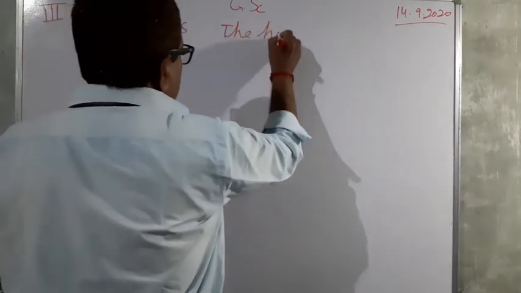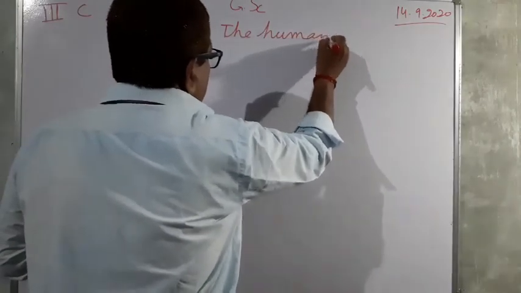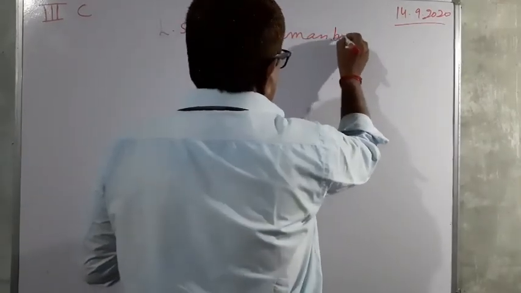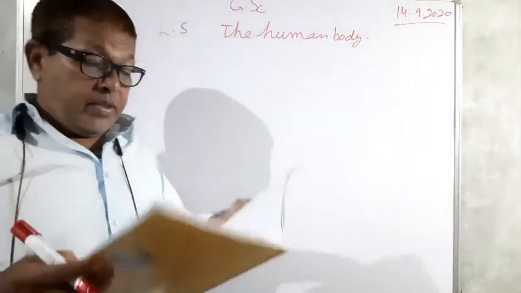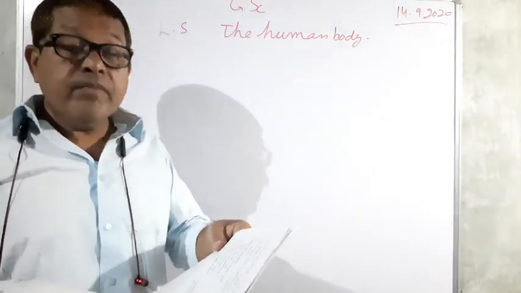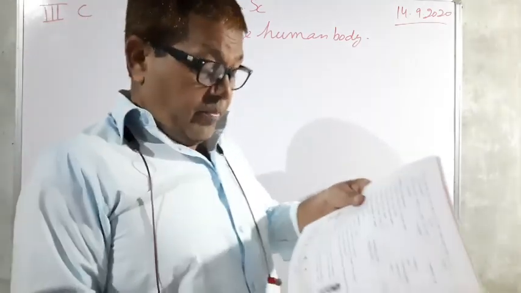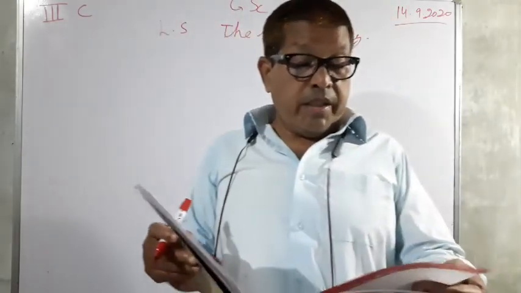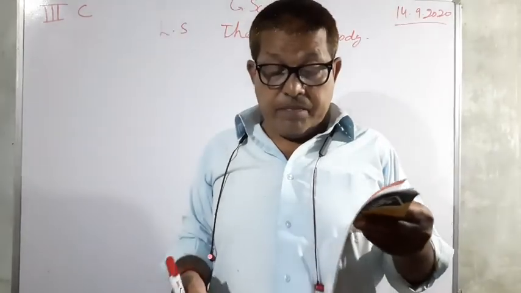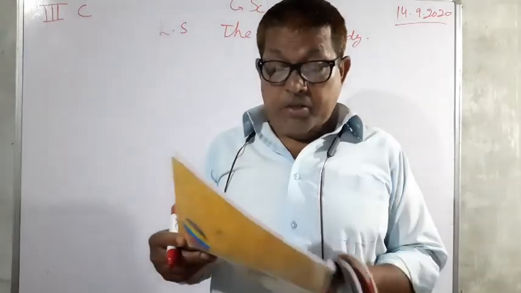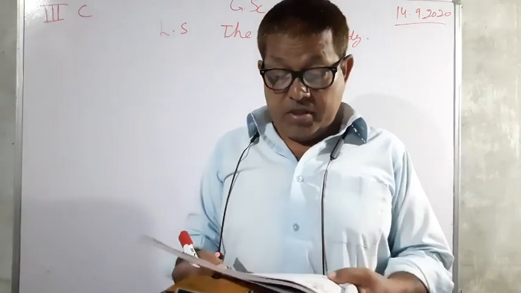In this lesson we study the skeletal system, muscular system, digestive system, respiratory system, nervous system, circulatory system, and today we are going to study about the excretory system.